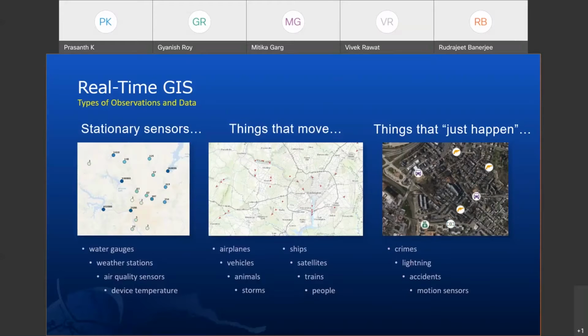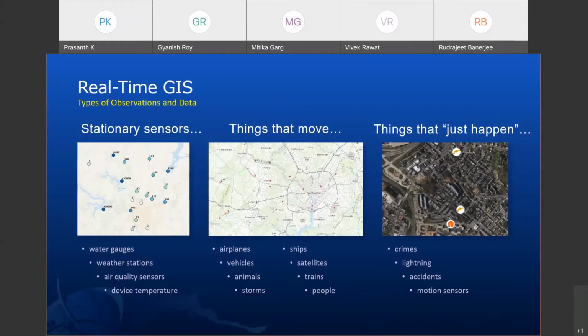There will be assets which are moving on the ground. It can be vehicles, or your field staff who are moving around when a specific incident is reported, and you need to work upon the live feed which is coming from different sources. Maybe some of your vendors will be providing these kinds of live data sources that need to be integrated into your workflows. So we have stationary locations with dynamic data sets, and live location changes which happen at rapid times.